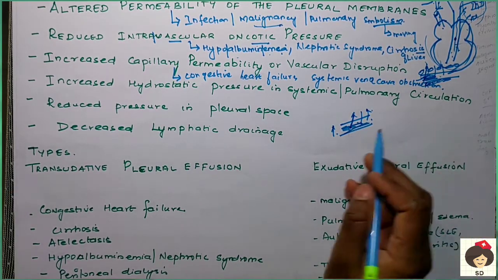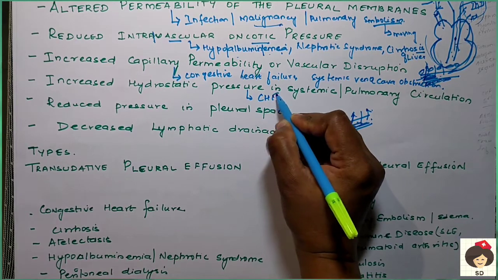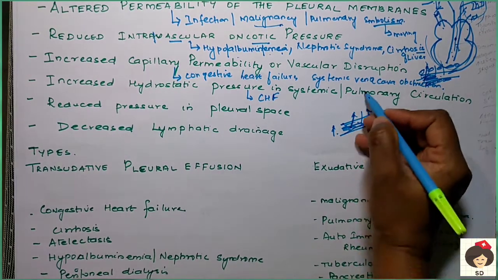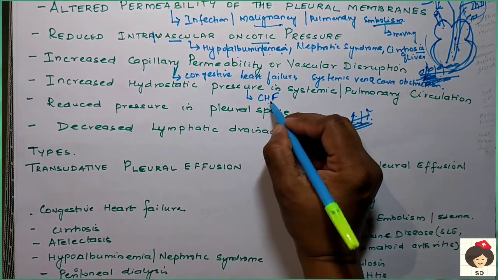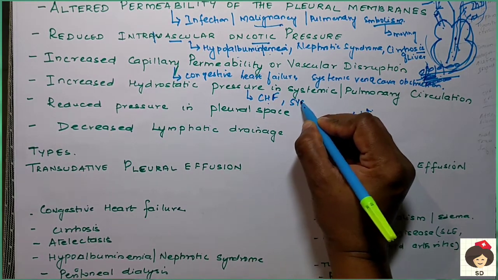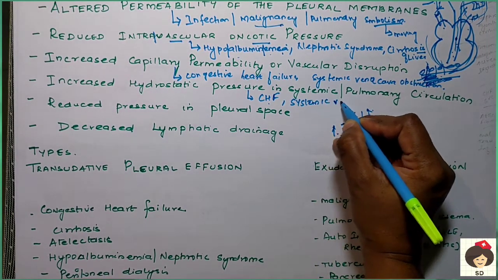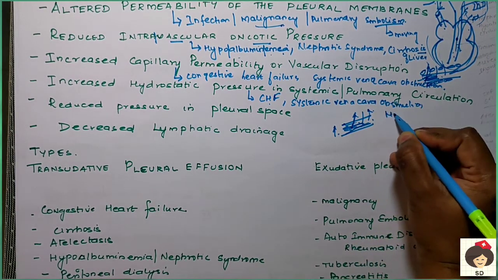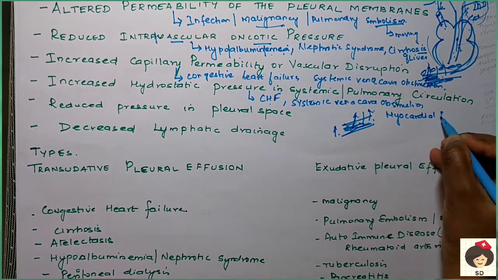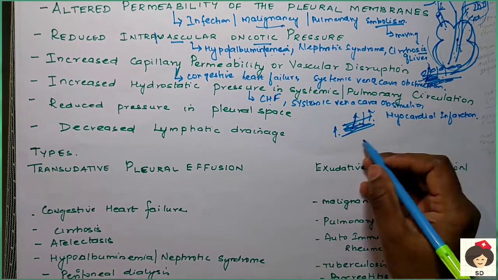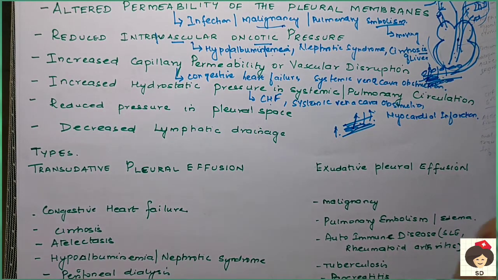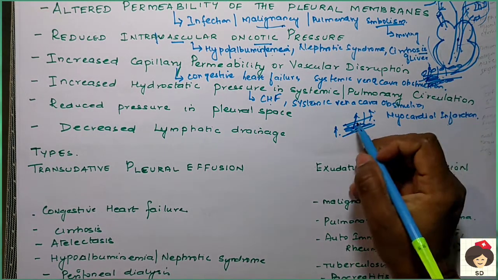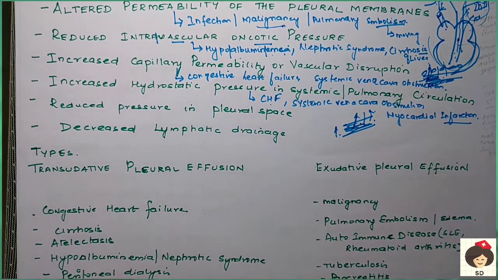Again, this is also due to congestive heart failure. Whenever there is increased pressure, the capillary permeability will increase, and thereby fluid will go outside. So it can be due to congestive heart failure or systemic vena cava obstruction, or it can also be due to an infarction, that is myocardial infarction. Myocardial infarction means there is decreased blood supply to the heart. The heart's main function is to contract and send the blood outside, but here the heart is not able to contract because of the infarction, meaning death of the myocardial cells.